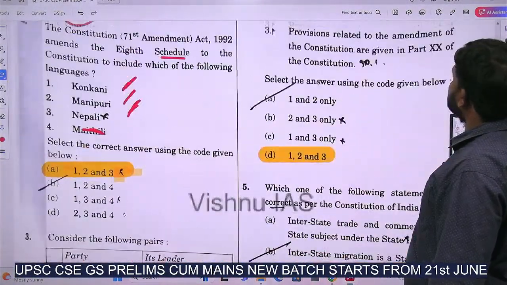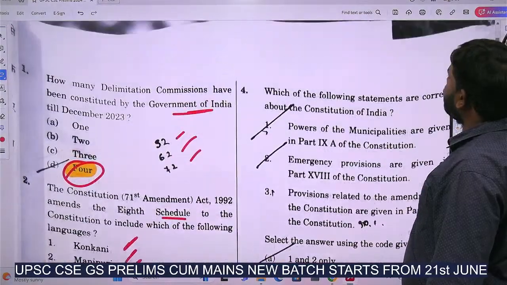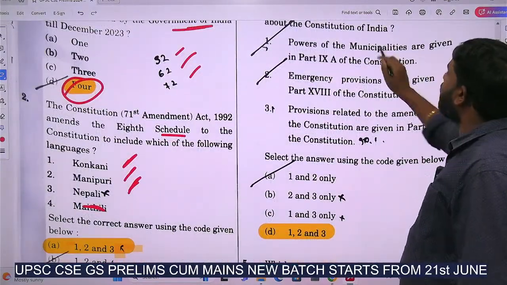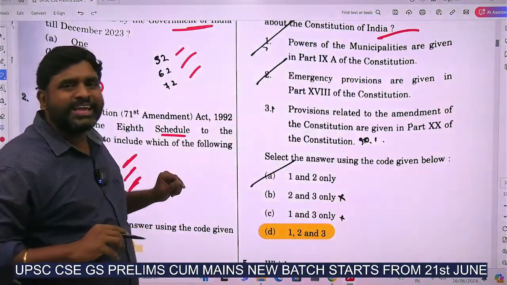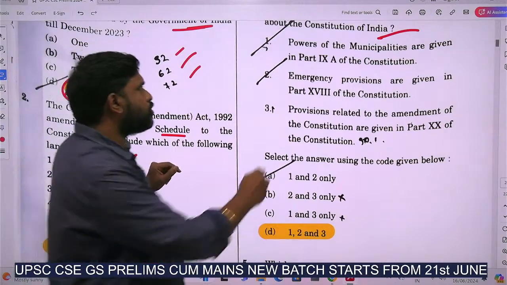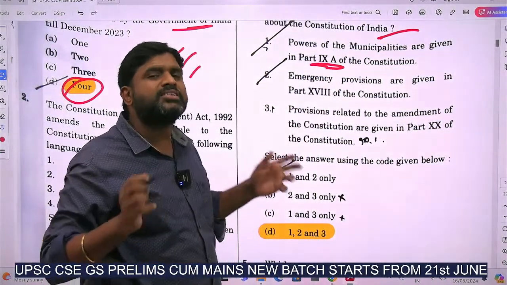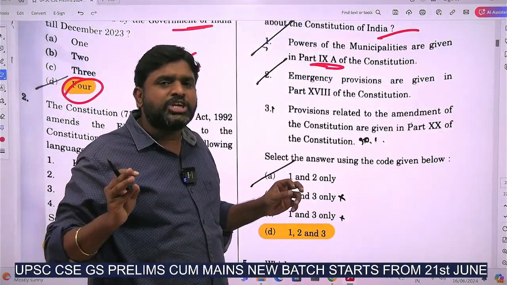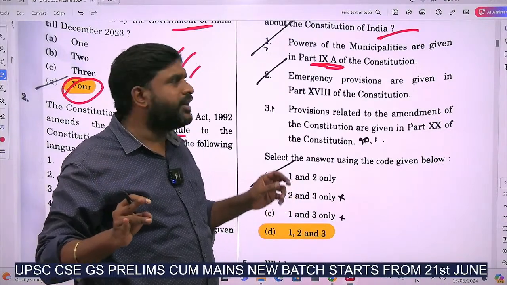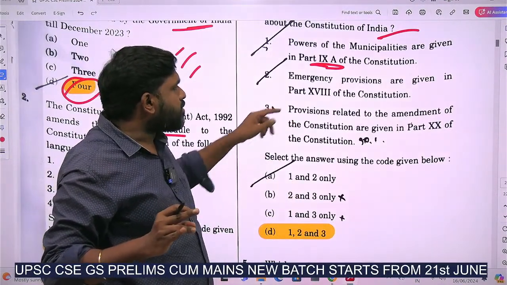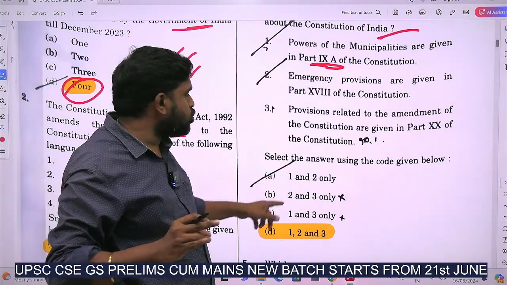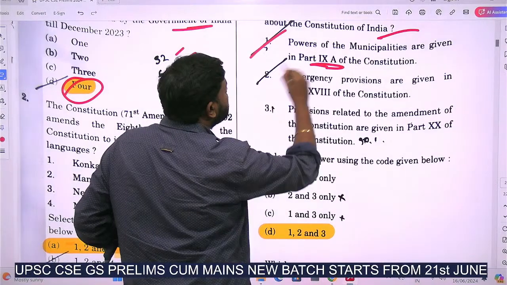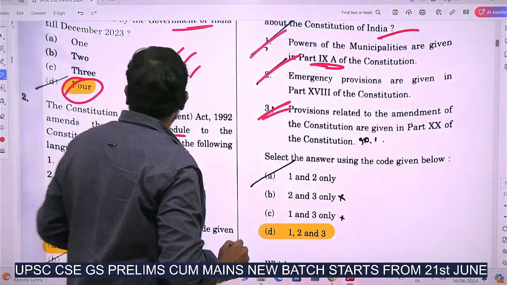And the 4th question is, which of the following statements are correct about the Constitution of India? Powers of the municipalities are given in Part 9A of the Constitution. True, this statement is given. They asked about the parts: Part 9 is Panchayat, Part 9A is municipalities, Part 18 is emergency provisions, and Part 20 is amendment of the Constitution. Hence 3 are correct. This is correct, this is correct, and this is correct.